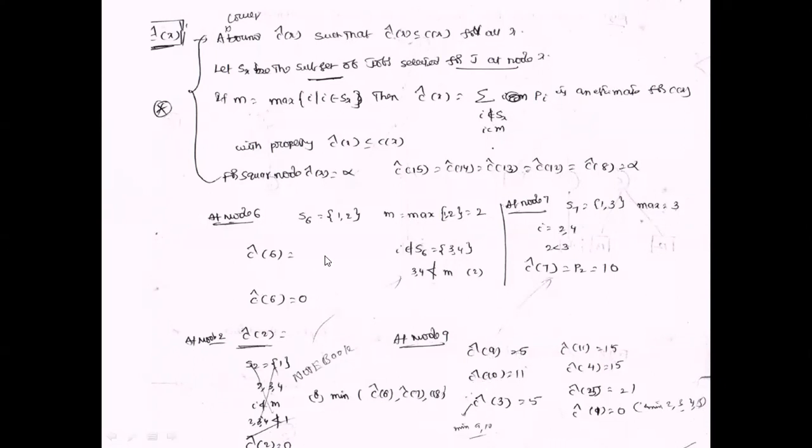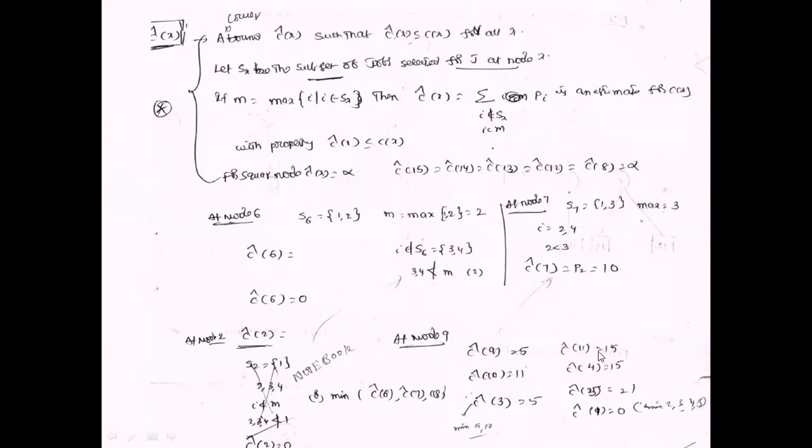We calculate C cap 6 and C cap 7 using the same procedure. We are calculating C cap 9 equal to 5 and C cap 10 equal to 11. So C cap 3 is the minimum value of 9 and 10, because the child nodes of the third node are 9 and 10. So the minimum value of C cap 3 is 5. So C cap 3 is 5.